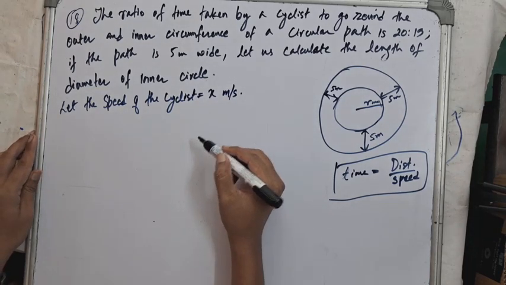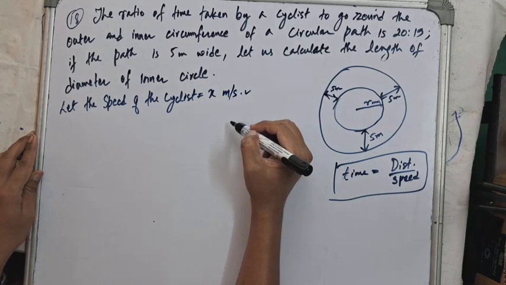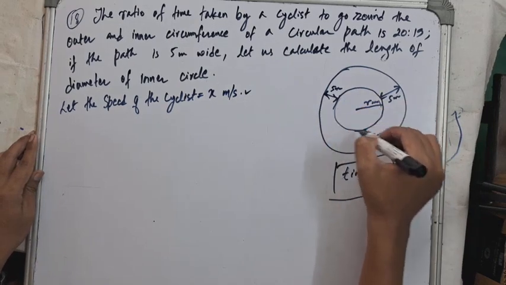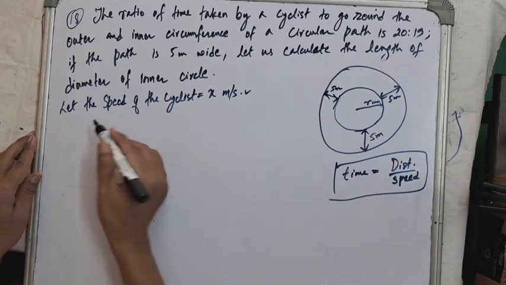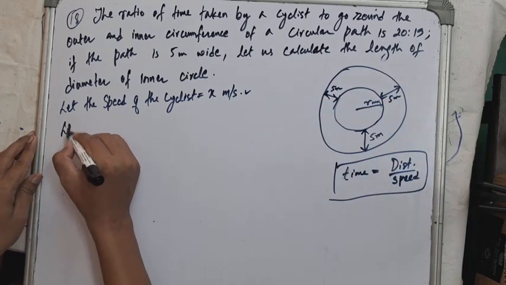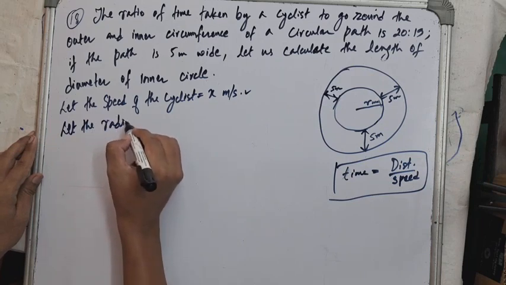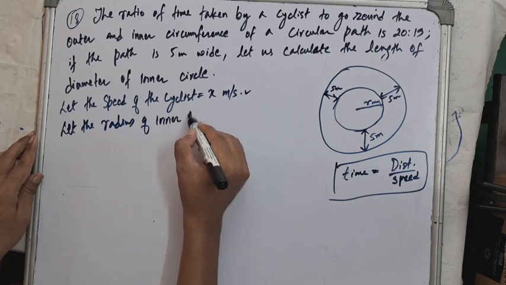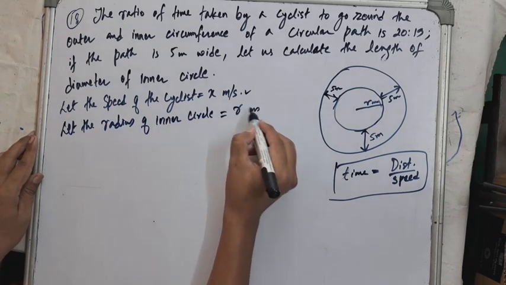Speed is not given to us, I'm just assuming the speed of the cyclist to be x meters per second. And the speed of the cyclist is the same while traveling in the inner circumference and outer circumference of the circle. And let the radius of the inner circle equal r meters.